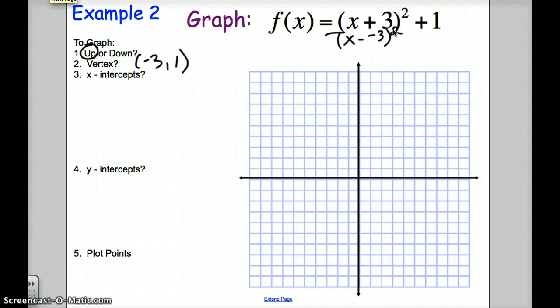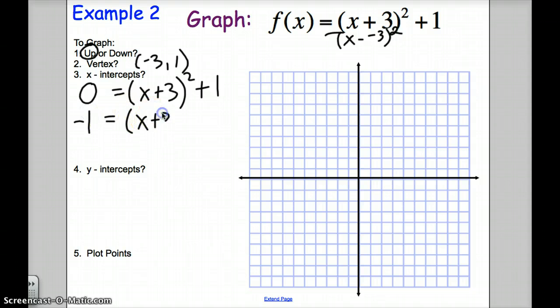X-intercepts, so remember we plug in 0 for y. We're going to get a unique result here. We're going to subtract 1 from both sides. Take a look at this. It's saying some quantity squared gives you negative 1. Well, that's impossible. That's an imaginary number. i squared gives you negative 1, but no real number. So that means that there are no x-intercepts in this case.